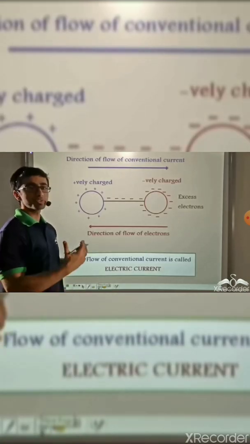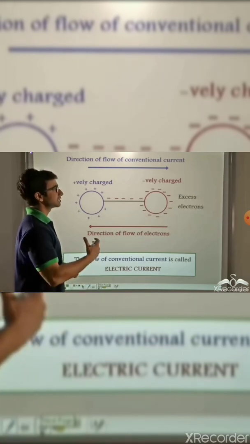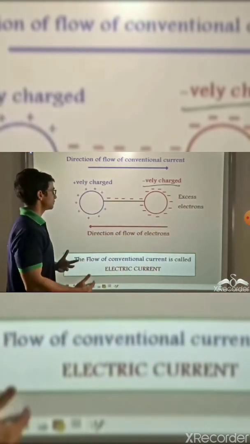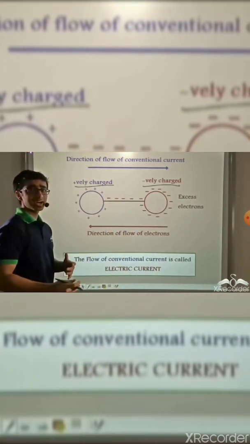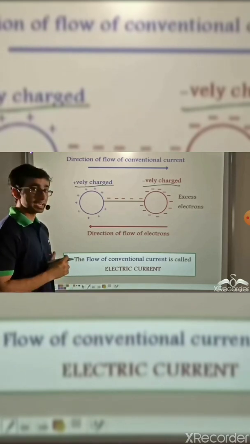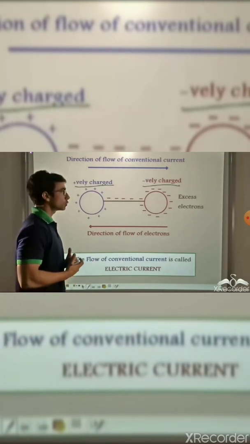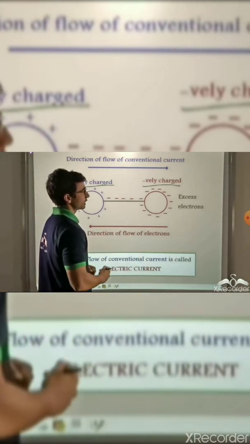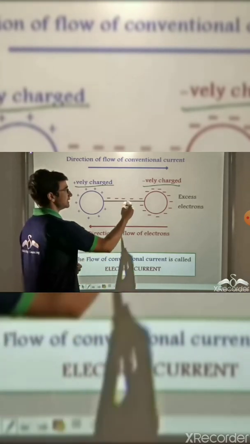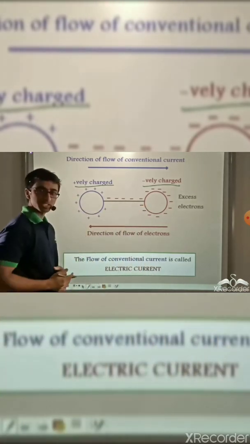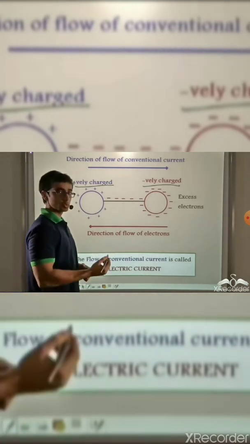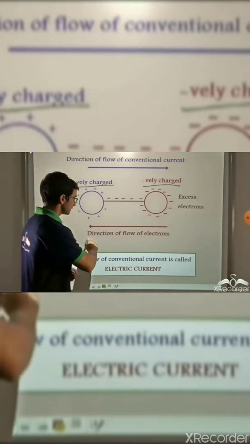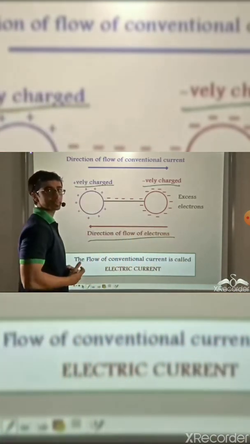So we consider two oppositely charged bodies. We consider a negatively charged body that has an excess of electrons, and we consider a positively charged body which has a deficiency of electrons. And now we connect these two bodies. So when we connect these two bodies, what do you think will happen? Since the negatively charged body has an excess of electrons, these electrons will be attracted towards the positively charged body. So electrons will flow from the negatively charged body to the positively charged body. And this is the direction of flow of electrons.